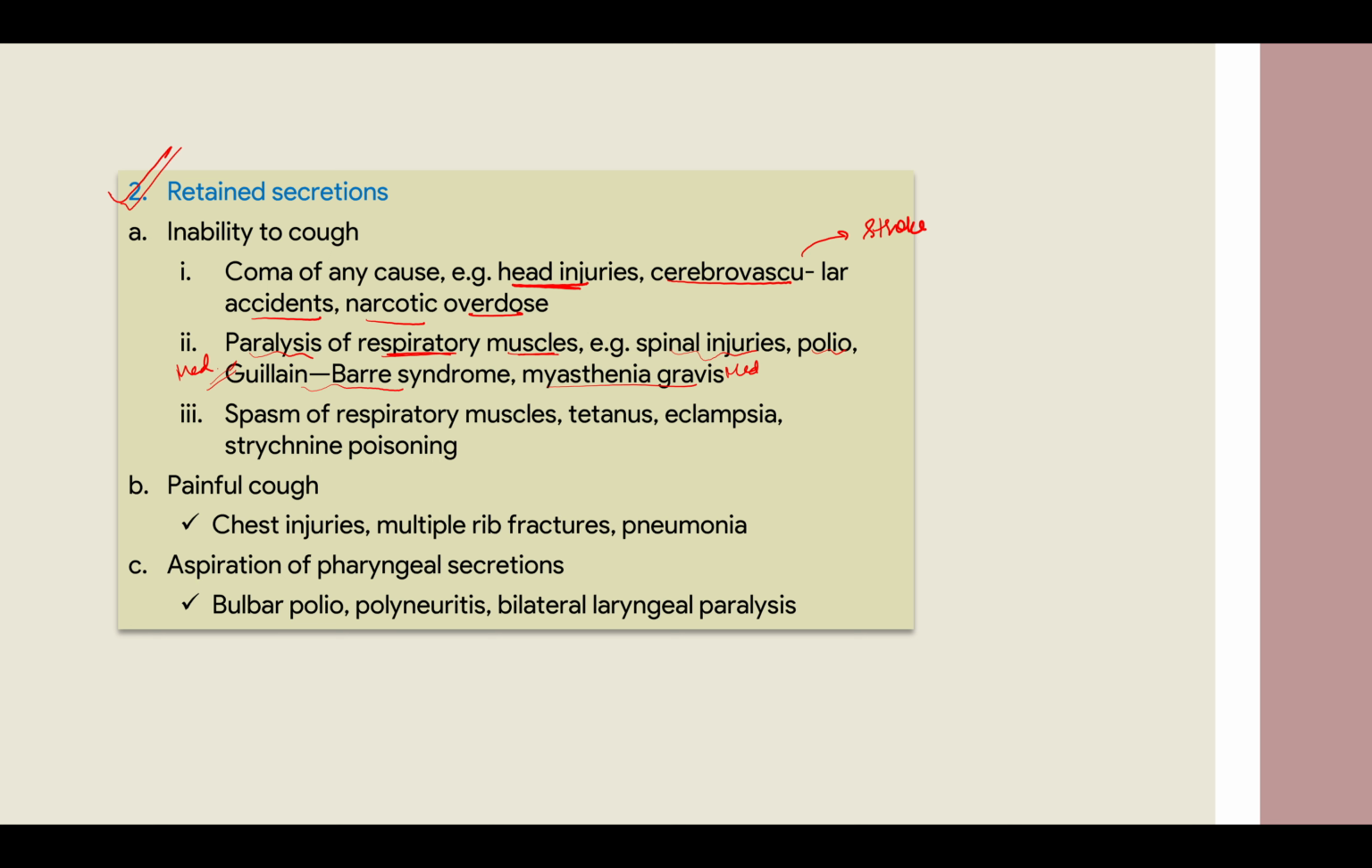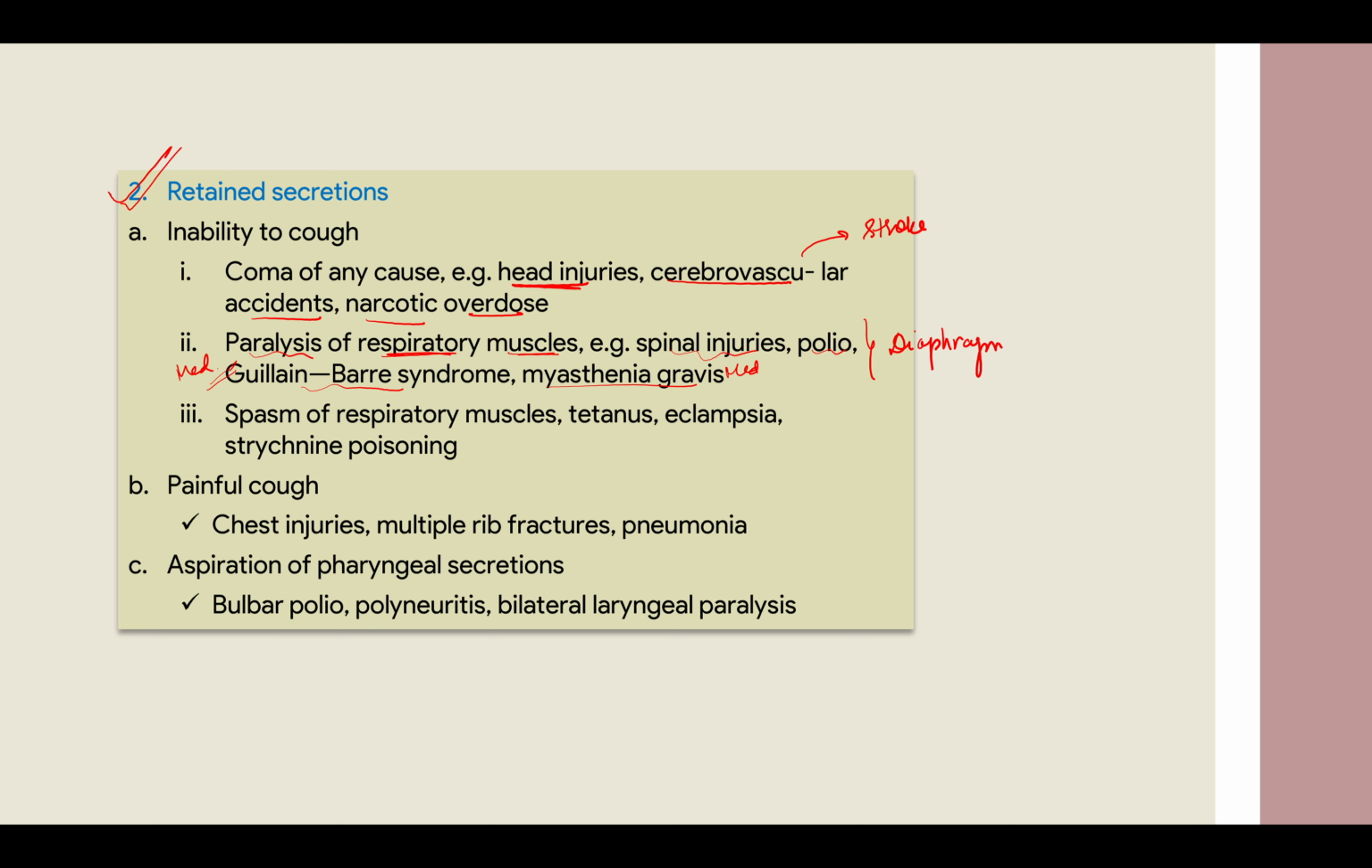So in all the diseases like GBS, even myasthenia gravis, if paralysis of the respiratory muscles or the diaphragm is getting involved, that is a very bad prognosis. That means the disease has extended, it is widespread, and now you really have to do a lot of things to save the patient, and it is really difficult to save a patient in that case. Okay, then we have spasm of respiratory muscles, tetanus, right? Same thing. Tetanus also blocks the things, right?